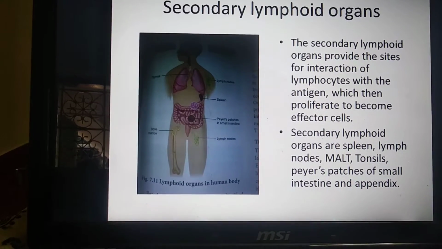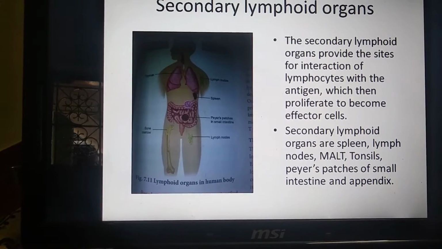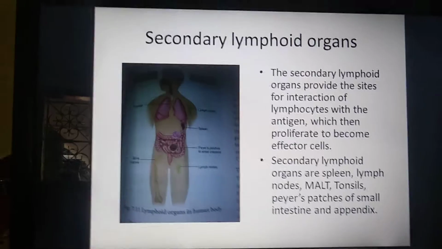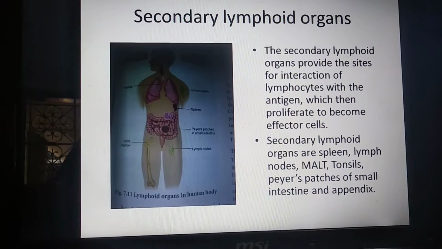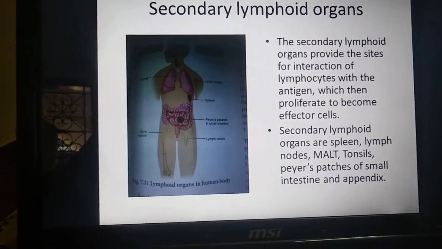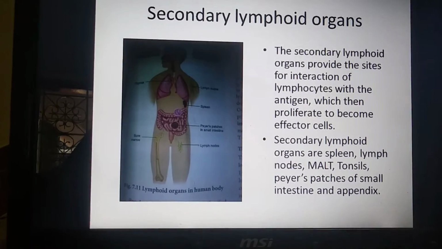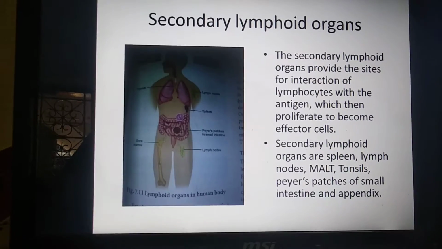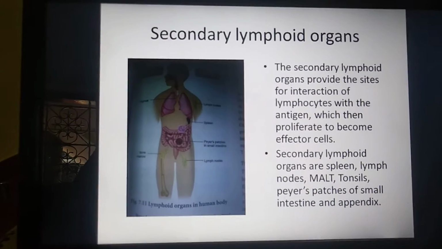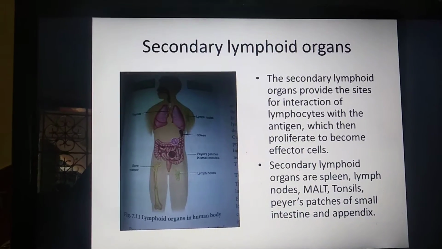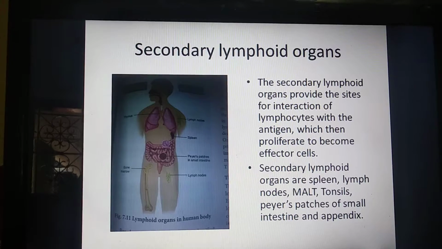Secondary lymphoid organs. The secondary lymphoid organs provide the sites for interaction of lymphocytes with the antigen, which then proliferate to become effector cells. It is easy to interact with the lymphocytes with the help of antigen. Here, what is the meaning of antigen? Foreign molecules are called antigen. So, secondary lymphoid organs easily interact with lymphocytes and foreign molecules.